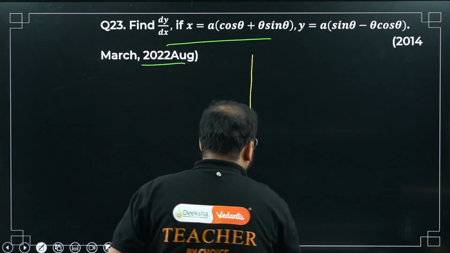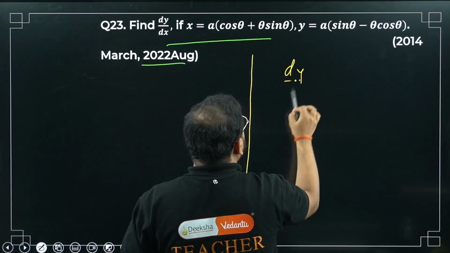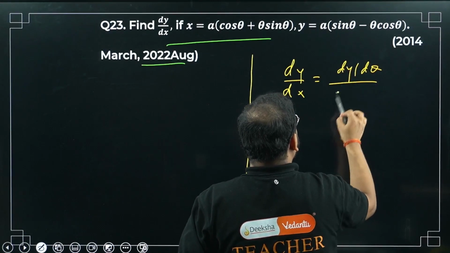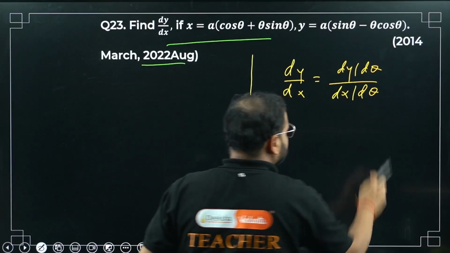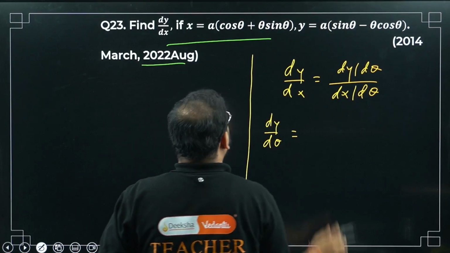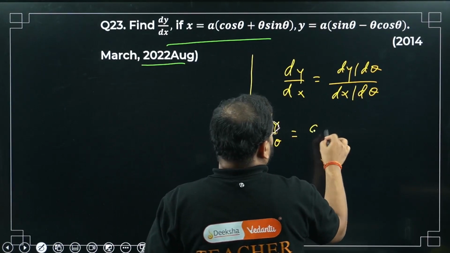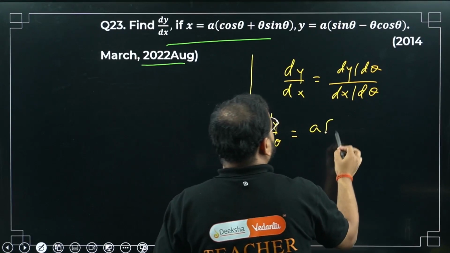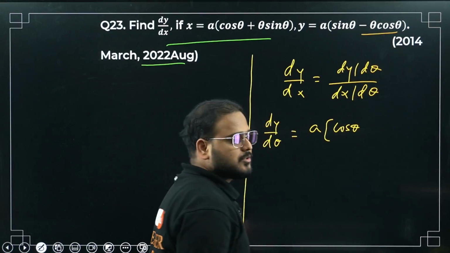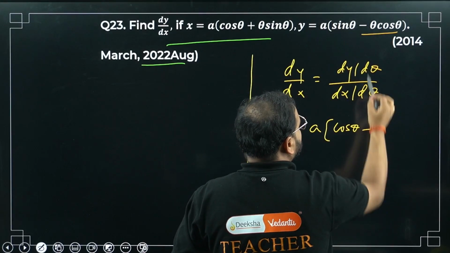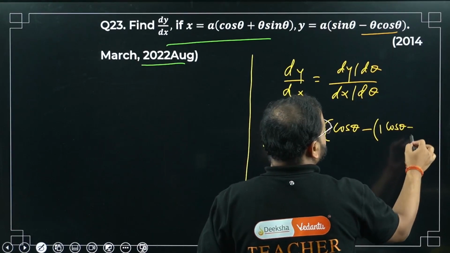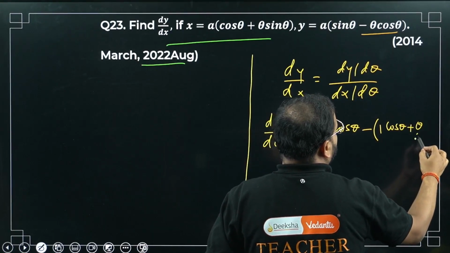So to find dy by dx, I'll need dy by d theta upon dx by d theta, correct? Find dy by d theta. A is a constant, so keep it outside. For sine, I'm going to get simply cos theta. What about this? I have to use the product rule, so keep this minus sign out here. Now for theta, I'm going to get 1. Keep cos theta as it is. Now plus sine, keep theta as it is. What are you going to get? Minus sine theta.